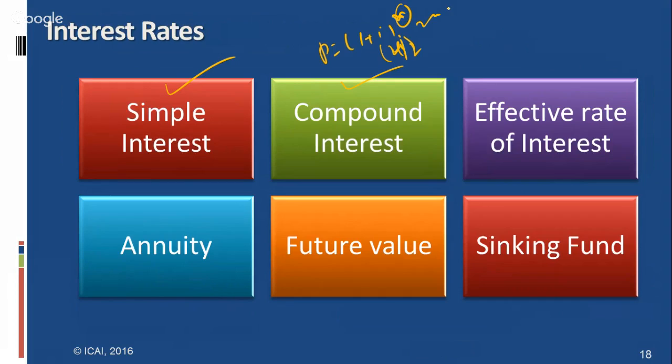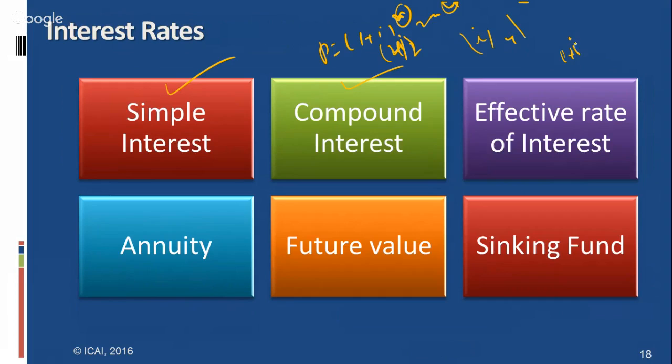And if interest is calculated quarterly, it is i by 4, and the time period is multiplied by 4. In that way, students have to calculate all the conversion periods, which are given in the study material, page number 4.11 also. And for effective rate of interest, the formula is also given.